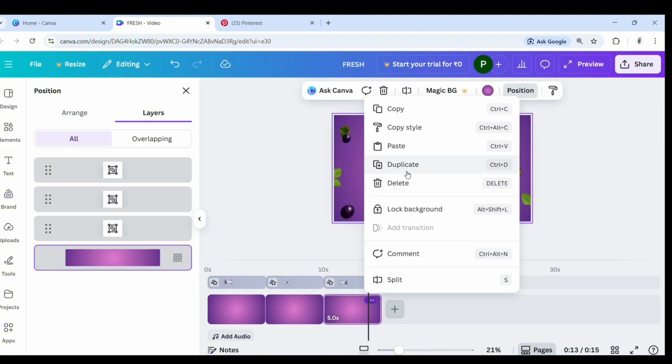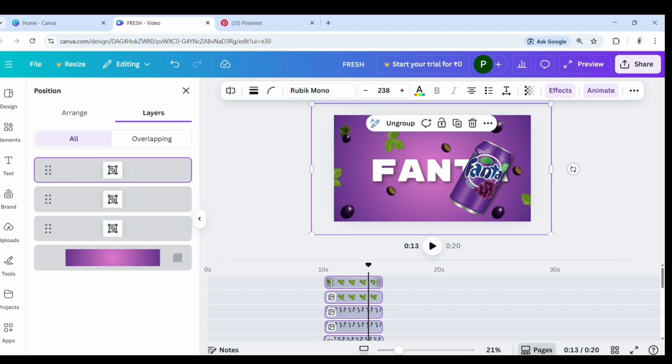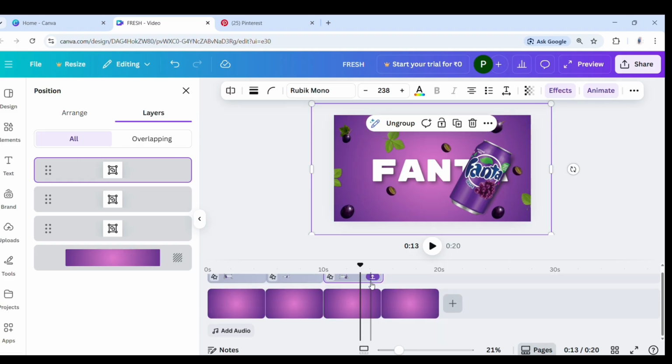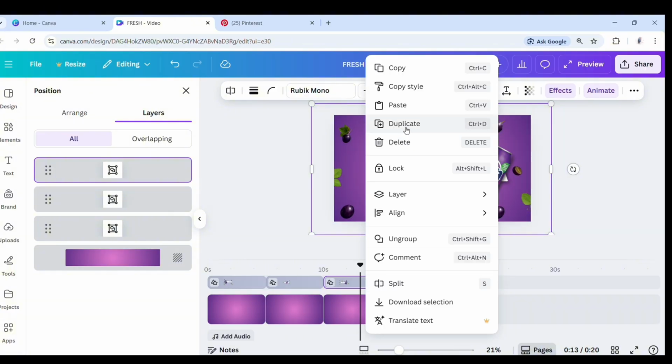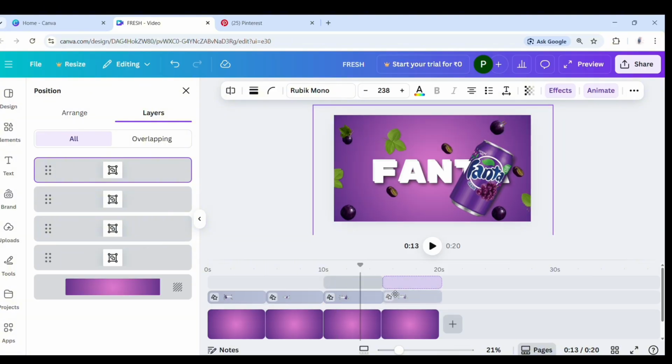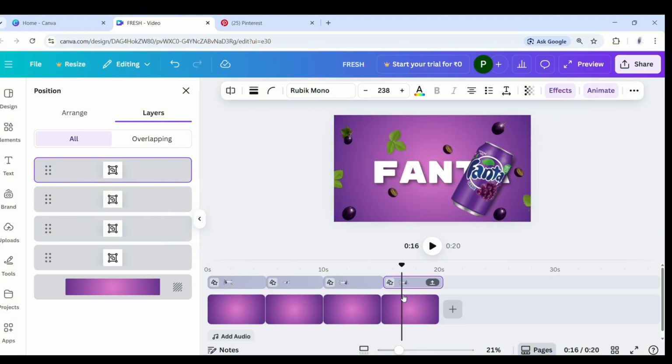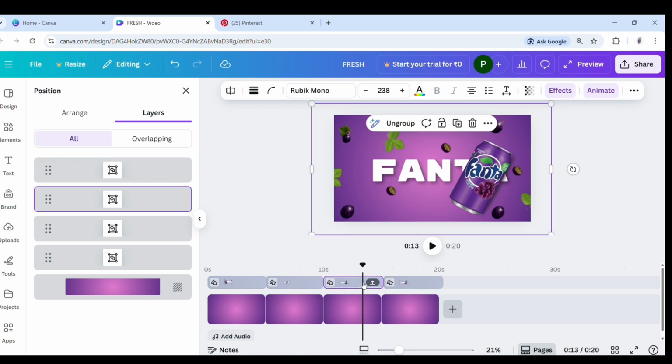Just duplicate the background, then copy all elements and duplicate the elements and drag them into the new background and adjust it a little more.